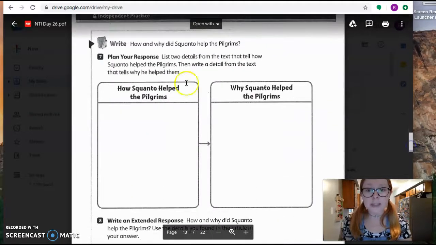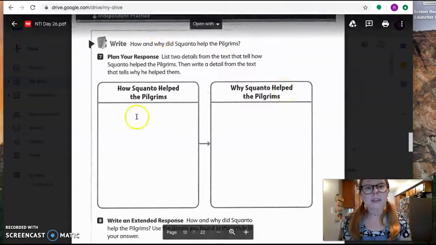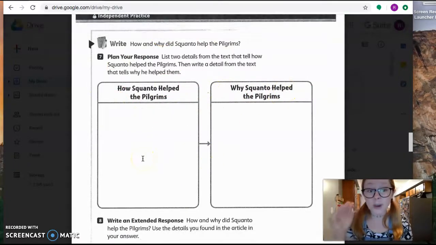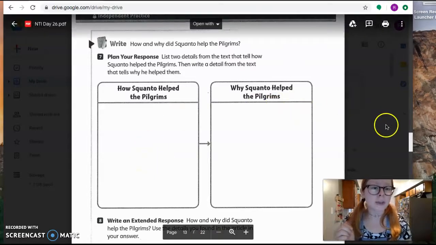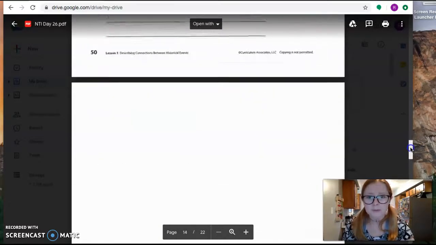For the chart, it says how Squanto helped the Pilgrims and why Squanto helped the Pilgrims. So for how, you're going to tell me what he did. What did he do that helped the Pilgrims, his actions? For the why, you're going to tell me what were some of the reasons or what were some of the causes that he had for helping the Pilgrims. Why would he want to help the Pilgrims?